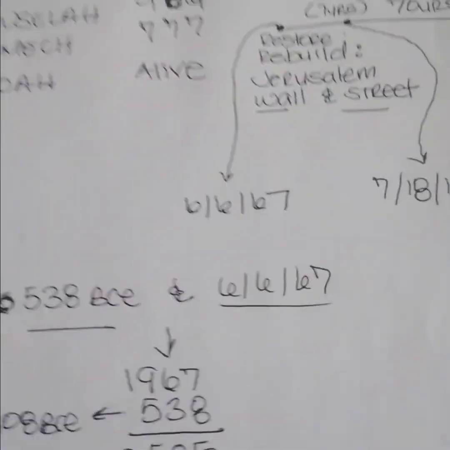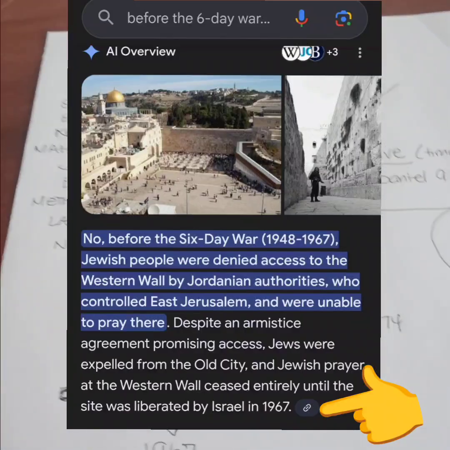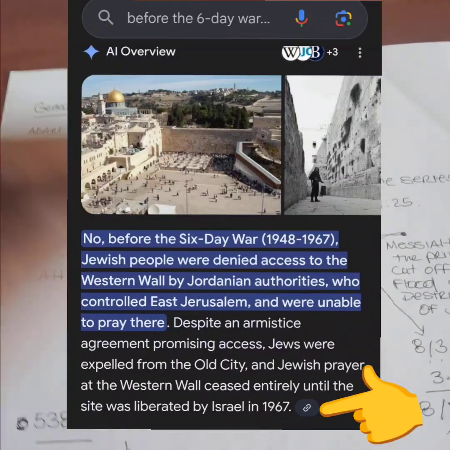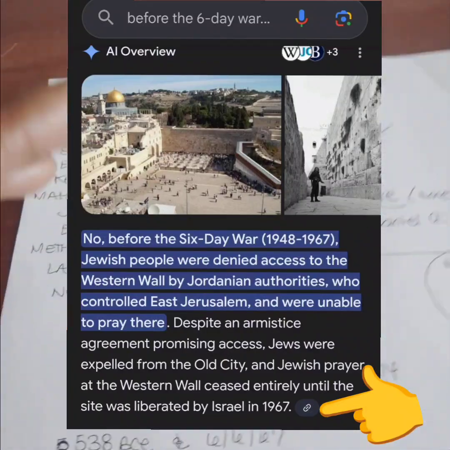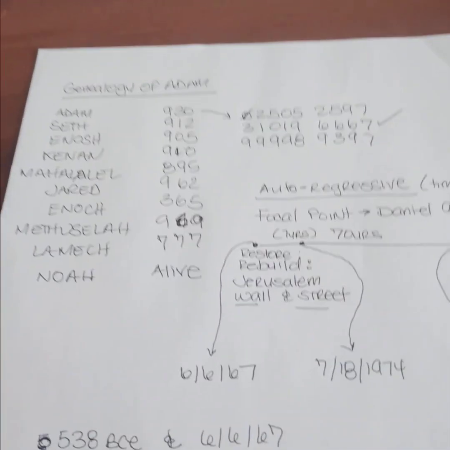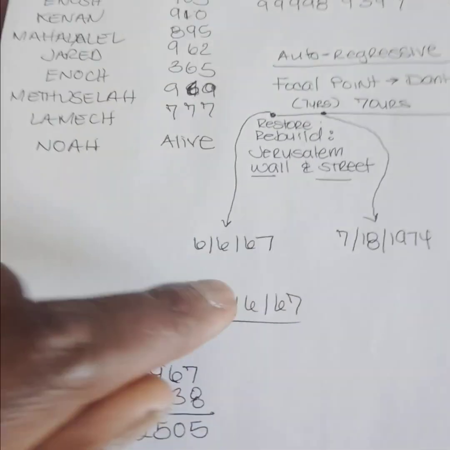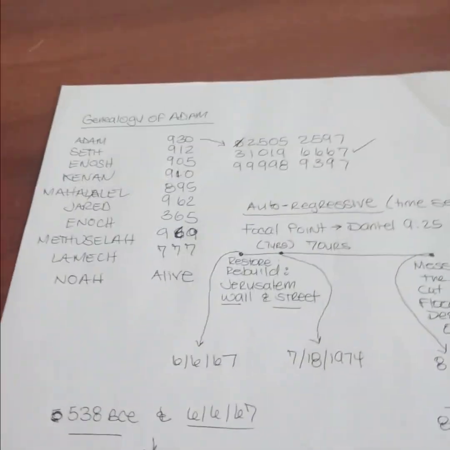So what happens on this day? On this day, the armies are surrounding the holy city, where the object that causes the desolation is. And it's there to this day. In a certain place in the holy city, the Jews are not allowed to pray there. In fact, when the Jordanian Muslims had control of it, practically no Jews were allowed to pray in that area. So let's just say 6667 is our starting date, our focal point to our hyperbola of future events and past events, positive and negative events, and we're going to bring it all together.